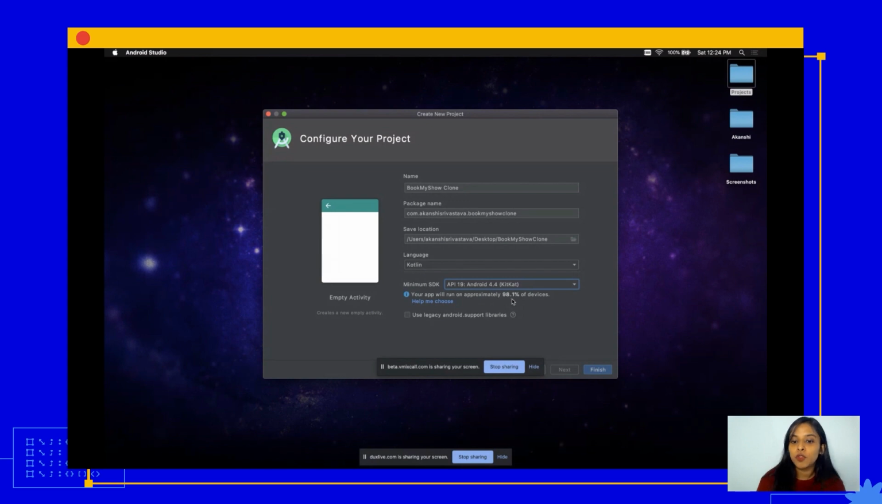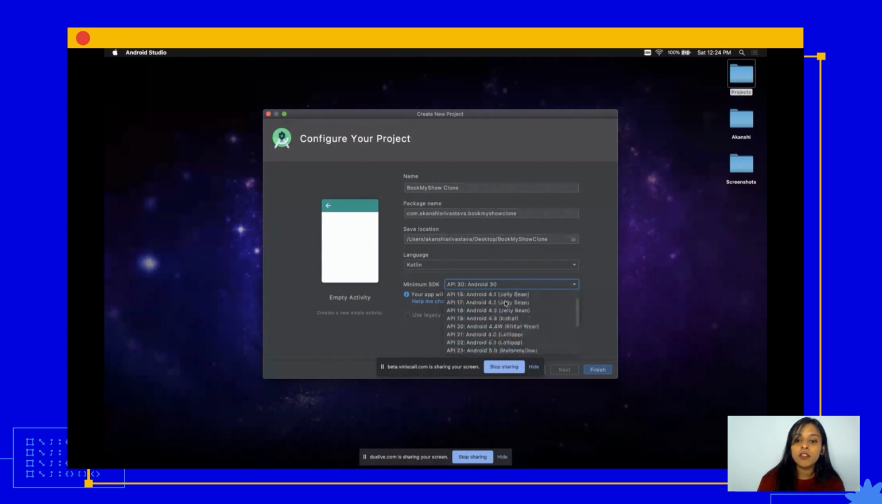Now here you'll see, if you notice, it says that my app will run approximately on 98.1% of devices. If I move to the older versions, this percentage will actually increase. Now let's try and see what happens if we move to the latest versions. This percentage will decrease as we move to the latest versions.